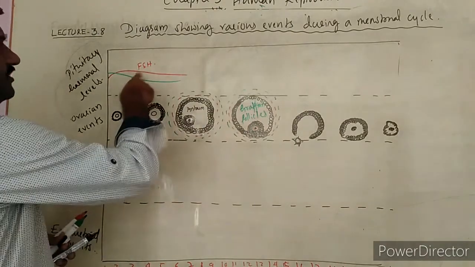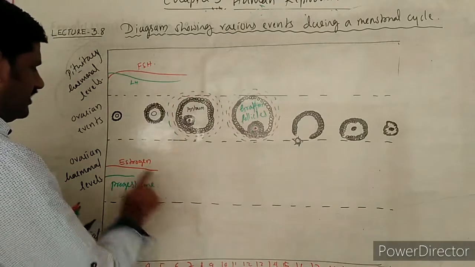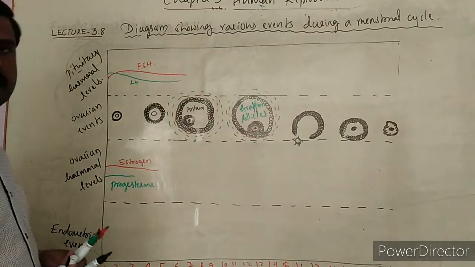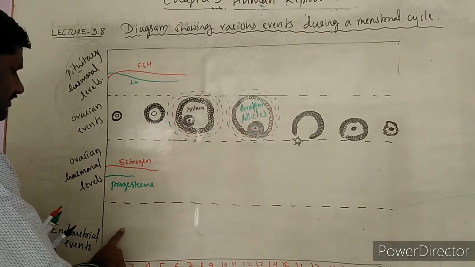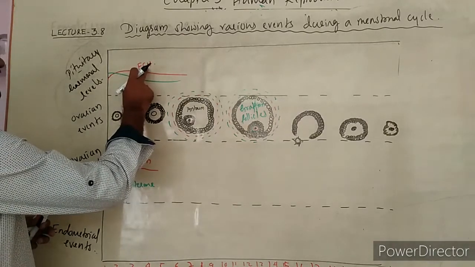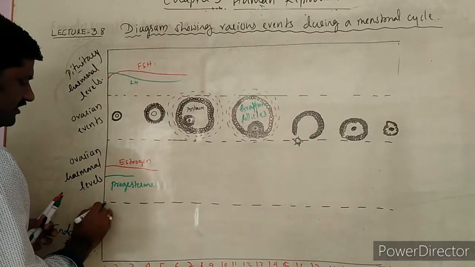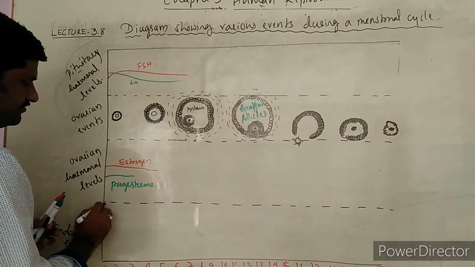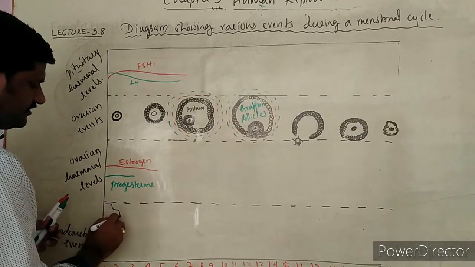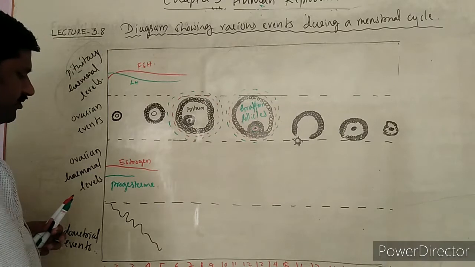Simultaneously, the variation in the FSH as well as LH hormone, as well as estrogen and progesterone hormone, takes place. Whenever there is less secretion of FSH, LH, estrogen and progesterone, at that moment there is a sudden loss of the endometrial wall.